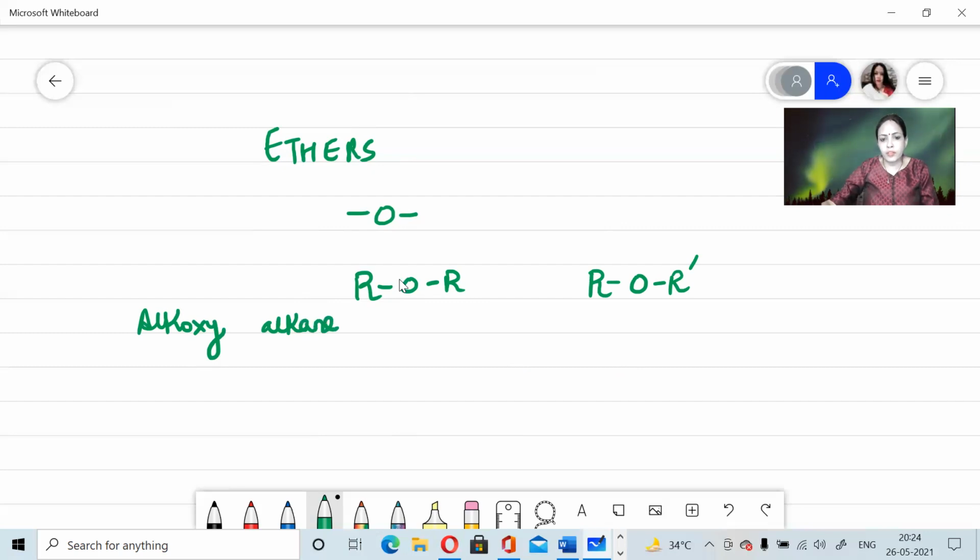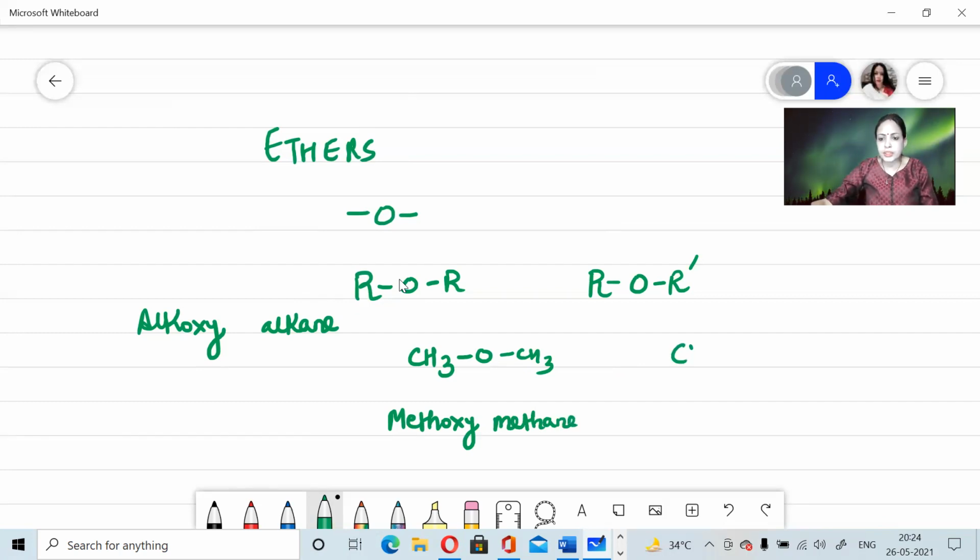Now, if I take an example of CH3OCH3, then in both the cases, the number of carbon atoms are same. So the IUPAC name will be methoxymethane. But if I have an ether as CH3OC2H5, then in that case, alkoxy will always represent that alkyl group which contains the least number of carbon atoms, and alkane will refer to that alkyl group which represents the higher number of carbon atoms.